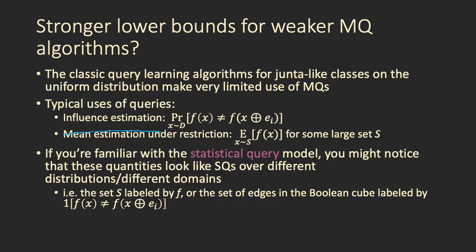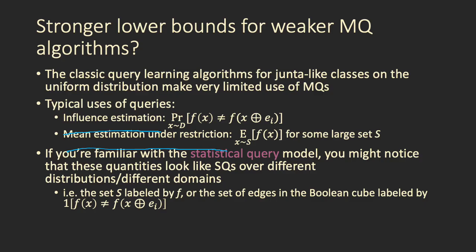Or queries are used to estimate the mean of some function under restriction of the hypercube, so estimating the expectation of f of x where x comes from some large set S. So these are not very targeted membership queries. They're basically just using the queries to create some distribution and estimate some quantity over it. Basically, you're using the queries to take random examples from some other distribution.